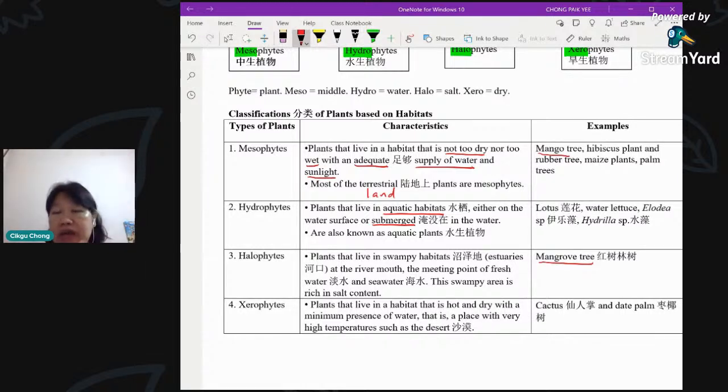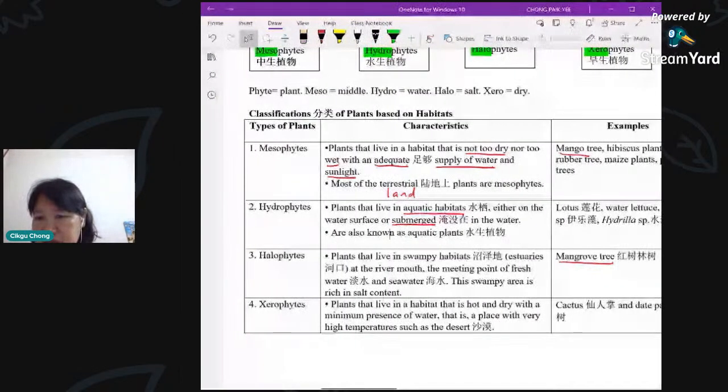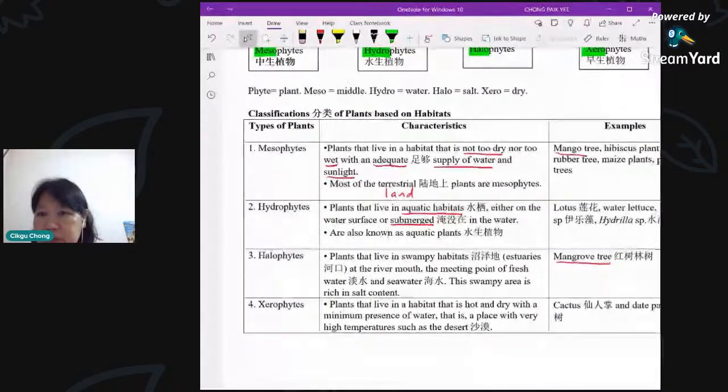Remember, we have an experiment, we didn't have time to do it, of course. Then we put the plants, and then we put the light, right? We let it receive light from the lamp, and then we measure the number of bubbles released by the plant. We normally use elodea or hydrilla. Those bubbles are actually oxygen because they are carrying out photosynthesis. So these are known as aquatic plants. Other examples are water lettuce, all the plants that we see living in the aquatic environment. If there are any questions, please do feel free to put in your comment here.